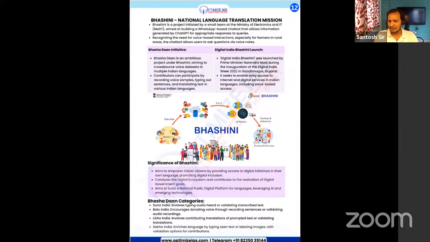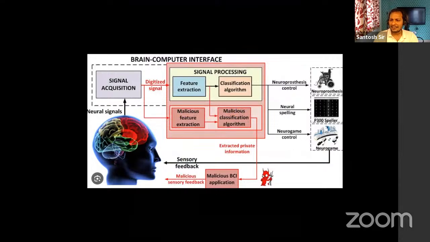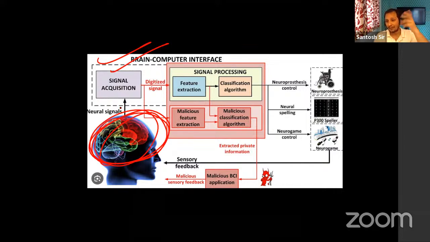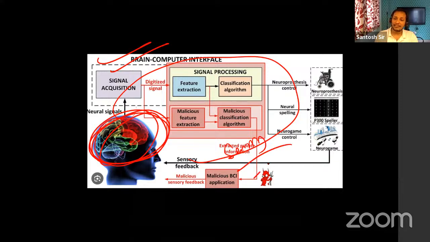I think these were some of the important topics. And this one, brain computer interface. Okay, it is at a very rudimentary stage where we are using the neural links of the brain and we are learning what the brain's thought process is, and then we are giving sensory feedback to the body.